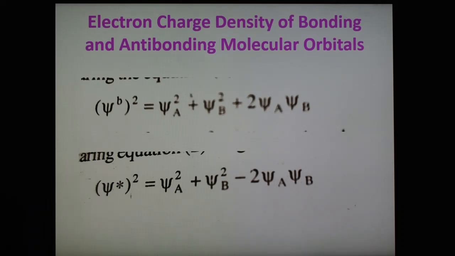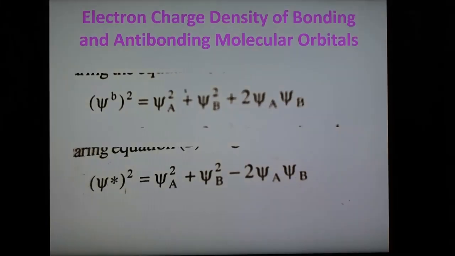In the first case, it is clear from the equation that psi b square is greater than psi a square plus psi b square by the term twice psi a psi b. This results from the interaction of atomic orbitals: the greater the overlap of atomic orbitals, the greater the charge density between the nuclei, and the more stable the bond formed between A and B.